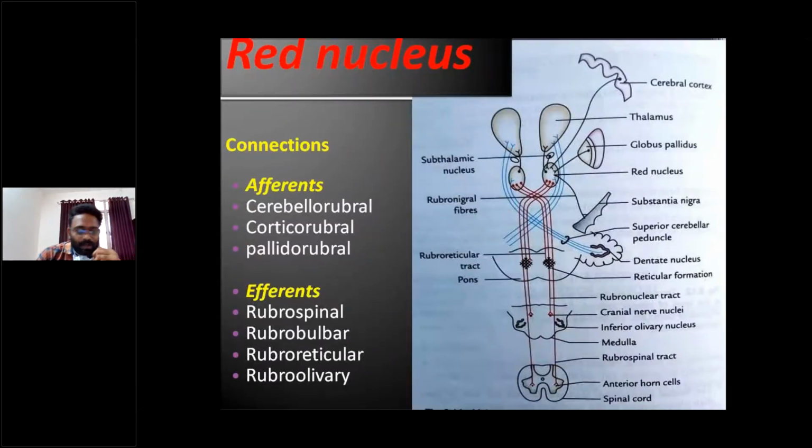It receives afferents from the cerebellum, cerebral cortex, and globus pallidus, and sends efferents to the spinal cord, reticular formation, inferior olivary nucleus, and nuclei of the brainstem as rubrobulbar fibers, right?